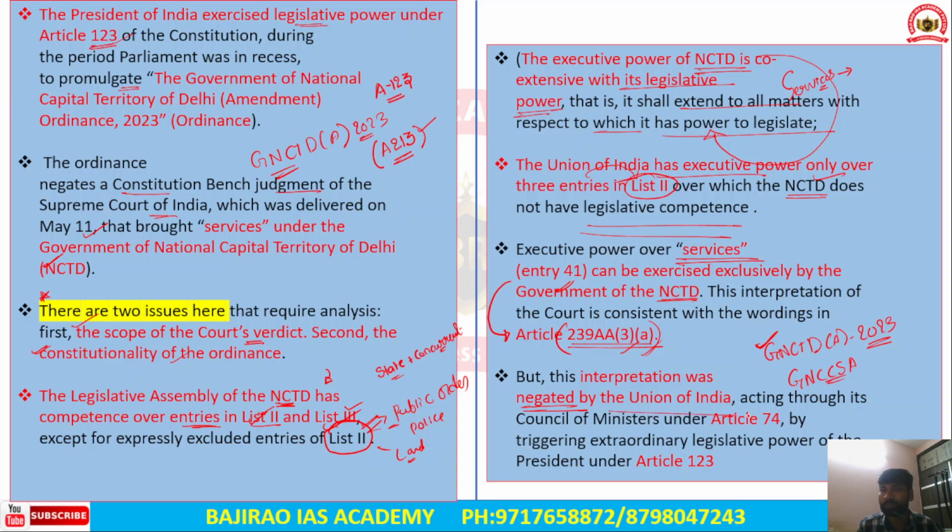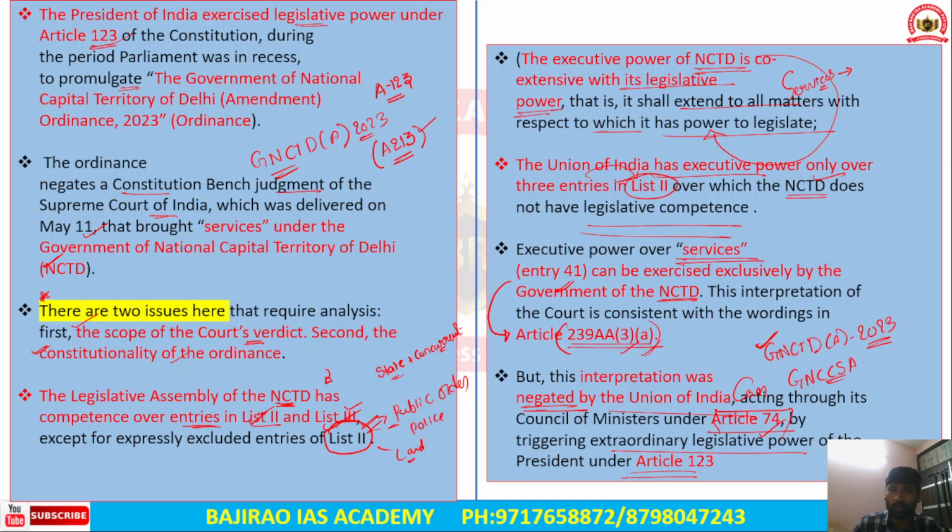So the interpretation was negated by the Union of India, and it has acted through the Council of Ministers. Article 74 of the Indian Constitution says that the President has to act on the aid and advice of the Council of Ministers. So this ordinance was promulgated by the Council of Ministers' aid and advice to the President under Article 74. This has triggered the extraordinary legislative power of the President under Article 123 of the Constitution.